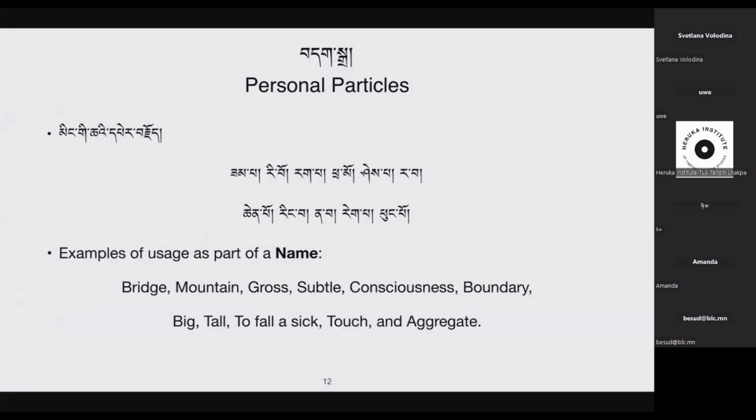Okay, so now the final usage case is mingicha. Mingicha means a part of a name, used as a part of a name. So we have words like sampa, ruo. The first syllable is sam, the second is pa.